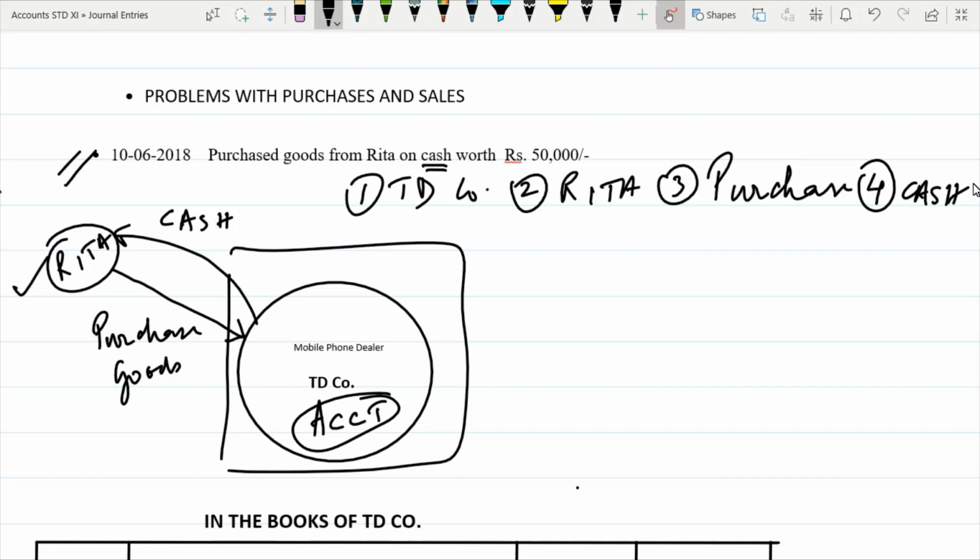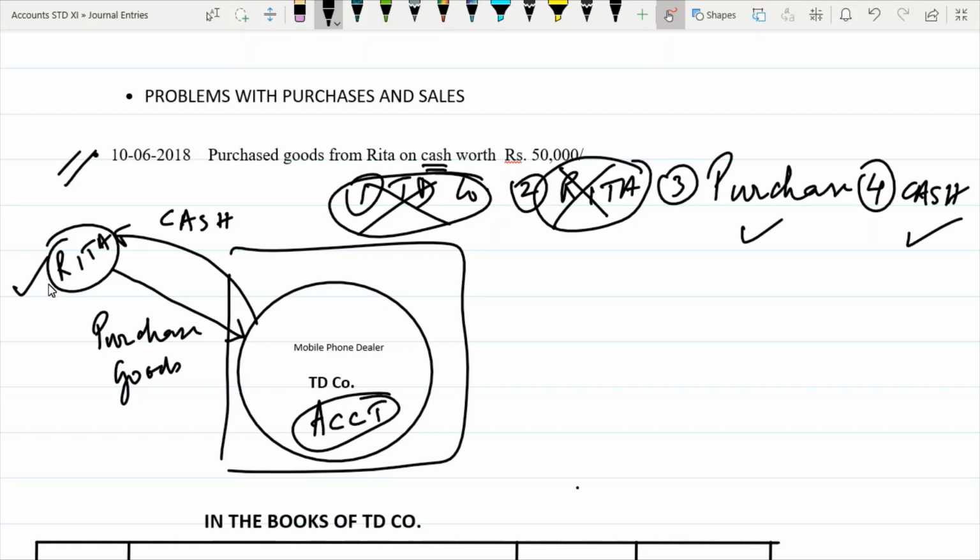Now, like I said, in your own company, you do not put your own name. So cancel this first. Then, since this transaction is complete, there are two things now involved, purchase and cash. Rita is not required here in this case. Why? Because this transaction is complete. So I do not have to mention in my books that I have bought from Rita, as long as I mention that I have bought goods and I have paid cash. Unless and until I buy it on credit. If I was buying from Rita on credit, in that case I would have to mention that I bought from Rita. Why? Because I have to still pay Rita back. In this case, the entire transaction is complete.